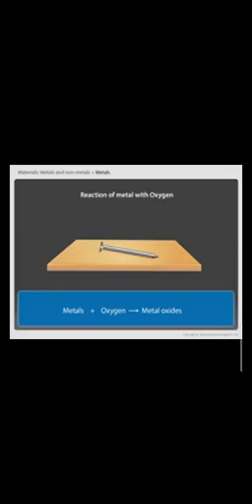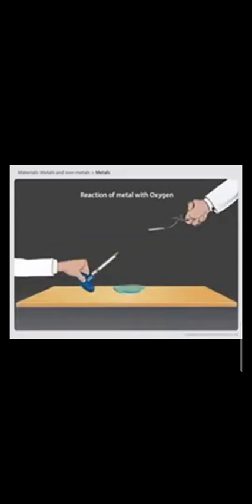You know that during rusting, iron reacts with oxygen in the air to form iron oxide. This iron oxide formed is called rust. Similarly, when magnesium ribbon is burned in presence of oxygen, it forms magnesium oxide.